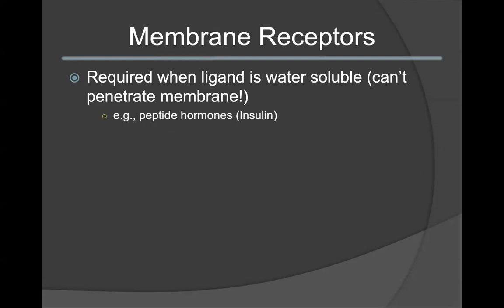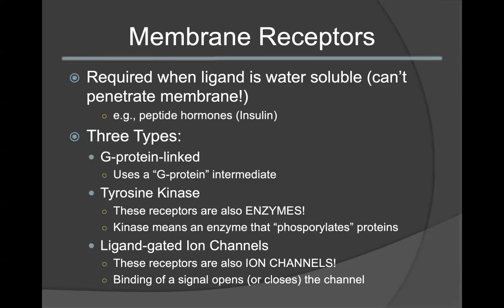We're now going to talk about the different kinds of membrane-bound receptors that you can have. These types of receptors are going to be present when your ligand is water-soluble or hydrophilic. This is because, remember, they cannot pass the cell membrane. These would be common in your peptide hormones, such as insulin. There are three main types of membrane-bound receptors that we can have in these pathways. The first is G-protein linked. These are receptors that will be linked to a G-protein intermediate.